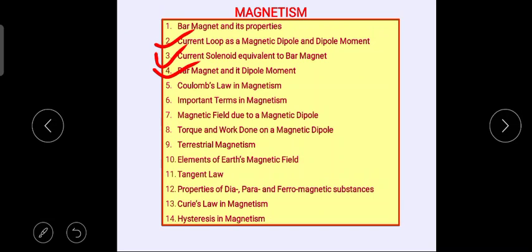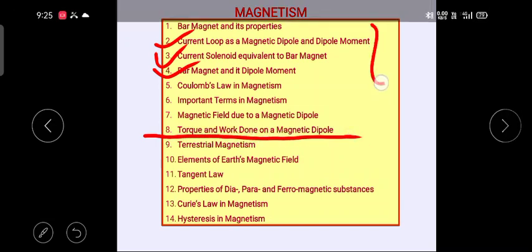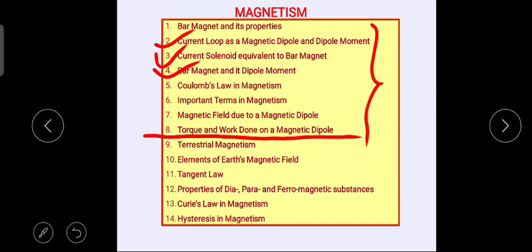Coulomb's law, again what we have studied in chapter number 1, once again we will see Coulomb's law in the form of magnetism. Important terms in magnetism: magnetic field due to a dipole, and what is the torque experienced by that dipole. Up to here this is from the earlier chapter, and some portions of it are also covered in chapter number 5.